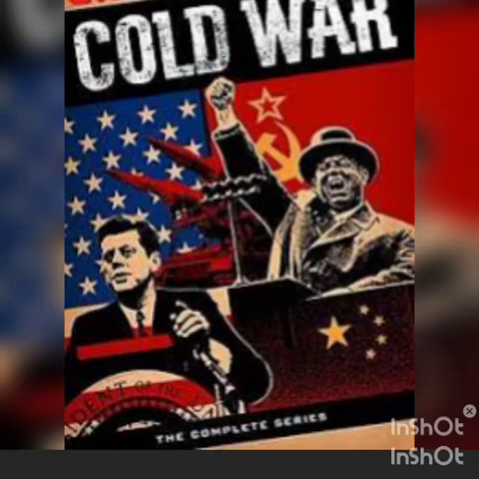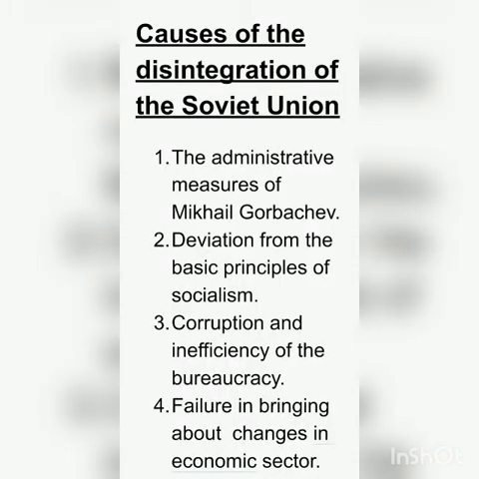Today, we are going to discuss the causes of the disintegration of the Soviet Union. Disintegration means downfall or decline of the Soviet Union. The disintegration of the Soviet Union in 1991 is one of the significant events in the last decade of the 20th century. That is, the most important event which took place in the last part of the 20th century was the decline of the Soviet Union, the disintegration of the Soviet Union in 1991.